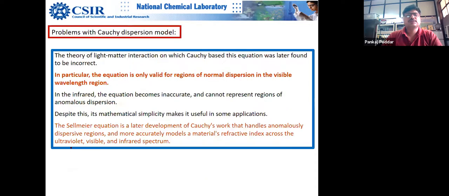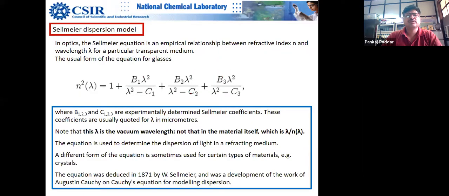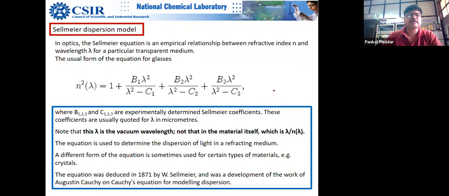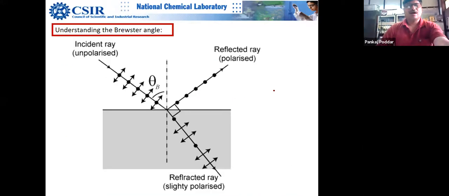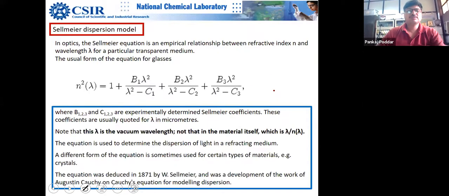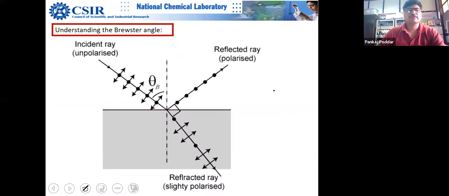So this is the Sellmeier dispersion equation. This is more complex. I just hate equations. I love physics, but I would like to forget these equations. They are intimidating to me. That's why, I mean, it's there and I have to teach, I have to show you this equation, otherwise I don't like it. Anyway, sorry for that.